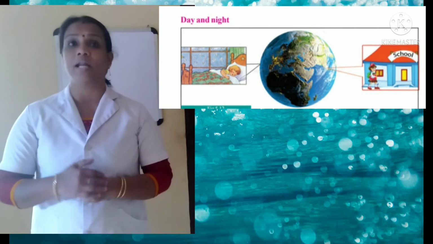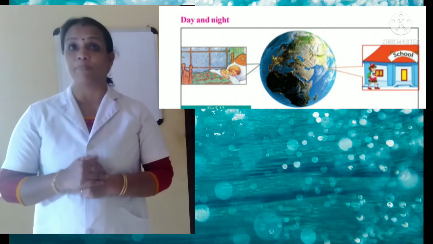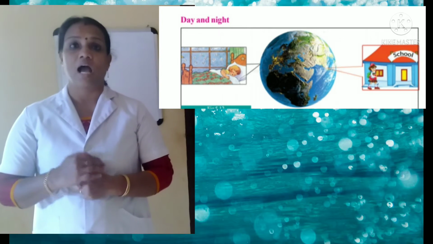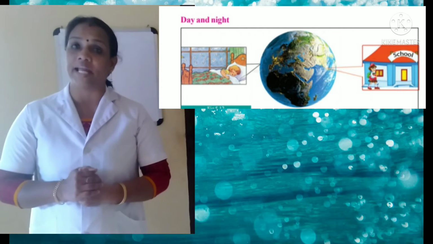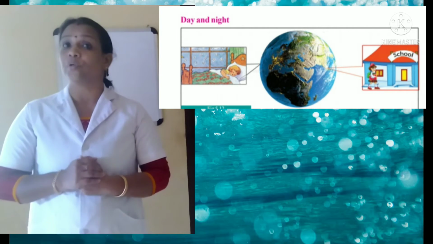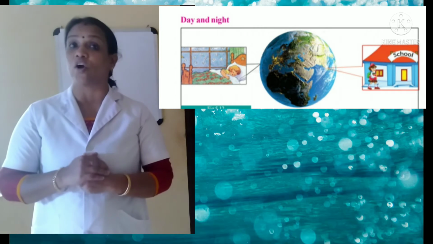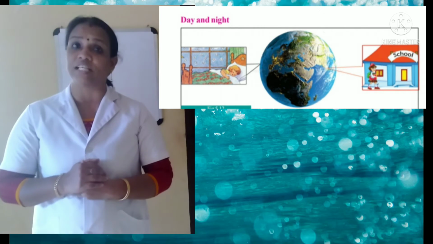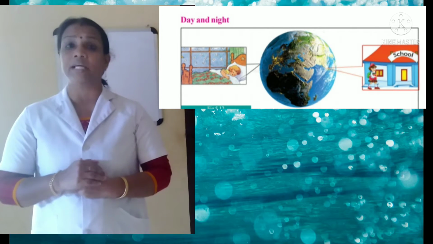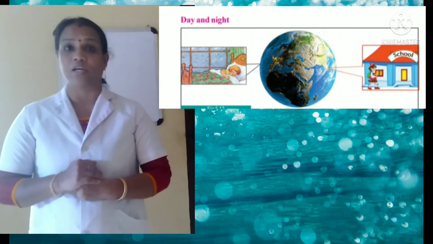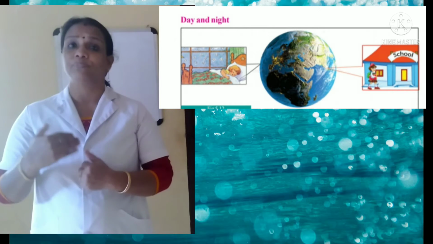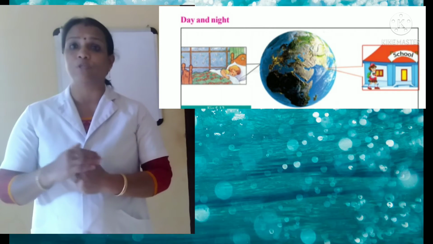Alina and Ammu are two children living at places located on almost opposite faces of the earth. Alina lives in California in the USA and Ammu lives in Kerala. From the globe, you can understand that these places are located on opposite faces of the earth. While Ammu goes to school in the morning, Alina is sleeping at night. While Alina goes to school in the morning, it will be night at Ammu's place.